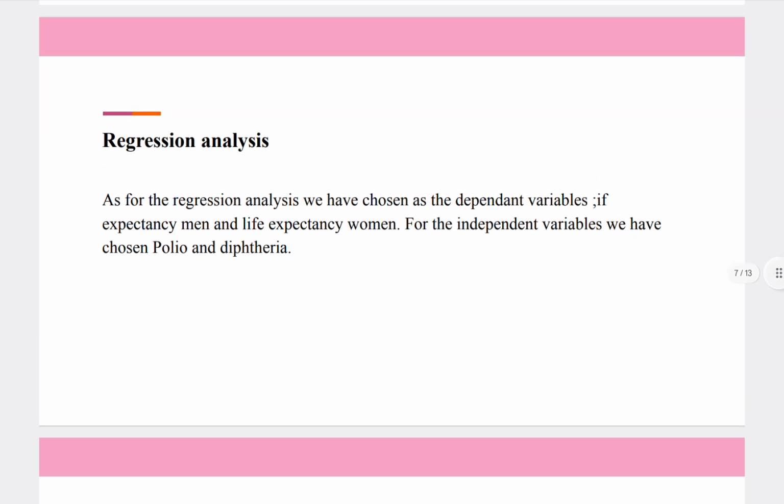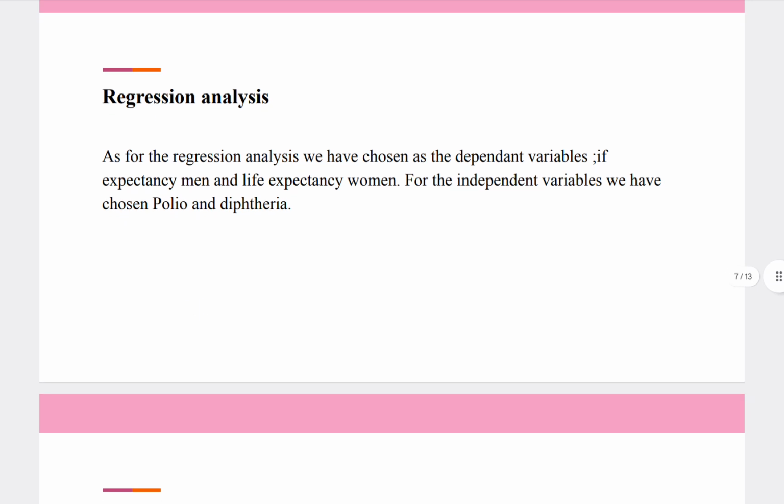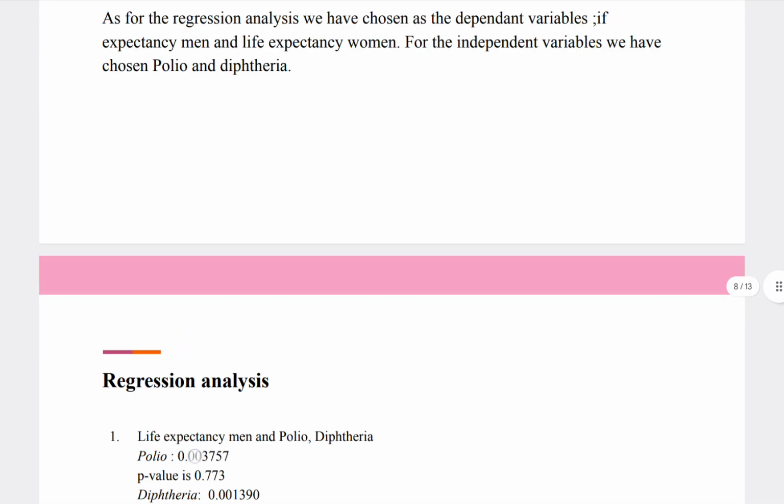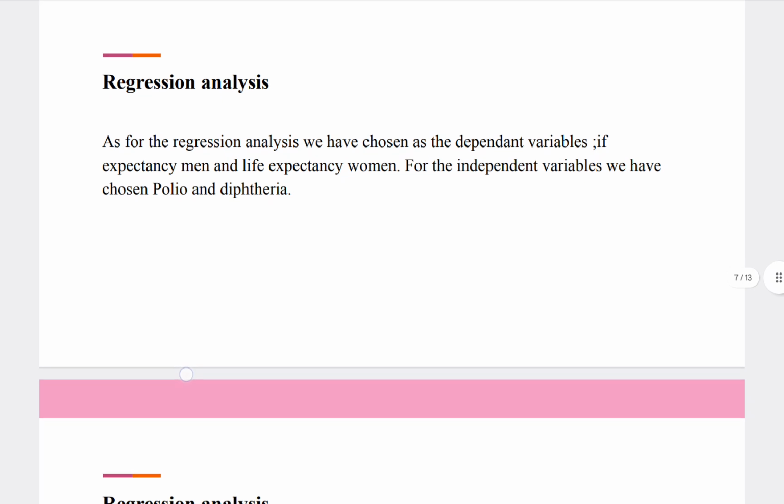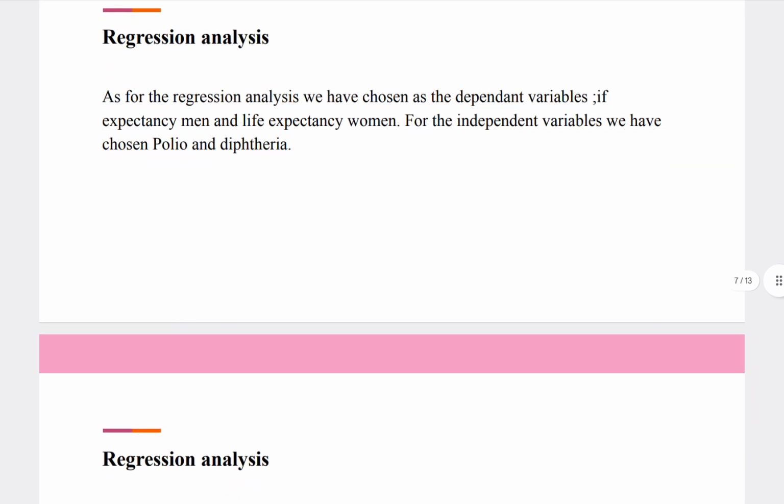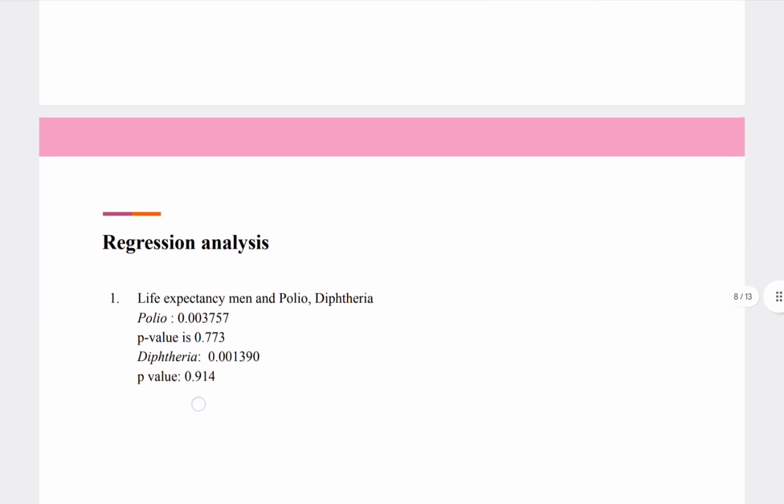It is regression analysis. We have already done regression analysis in our fourth hypothesis, but we wanted to do one more regression analysis separately. Here we have chosen independent and dependent variables. Dependent ones are life expectancy of men and life expectancy of women. Independent ones are polio and diphtheria. In the previous hypothesis we had polio, diphtheria, and infant mortality. Here we have polio, diphtheria, and life expectancy of adults.